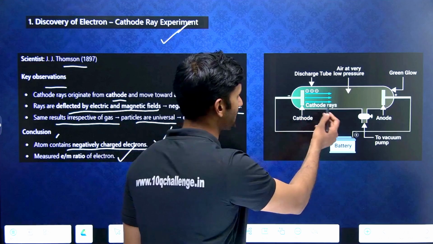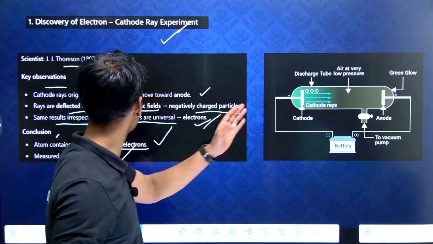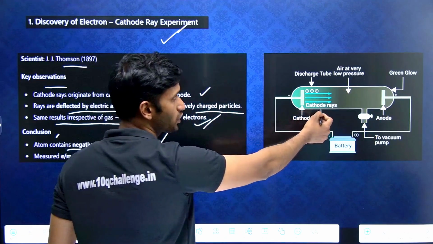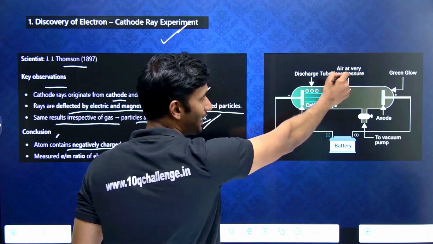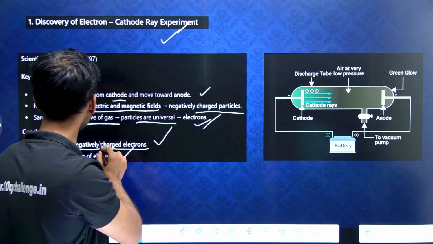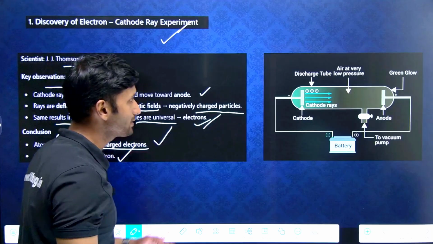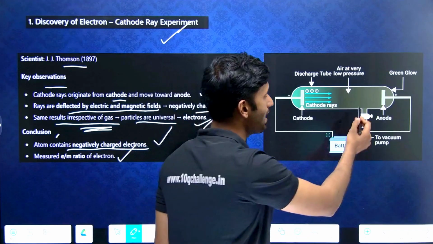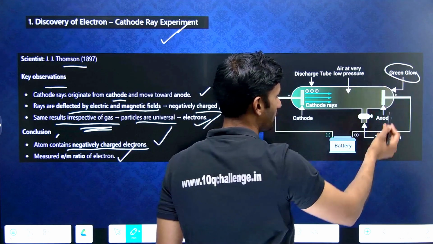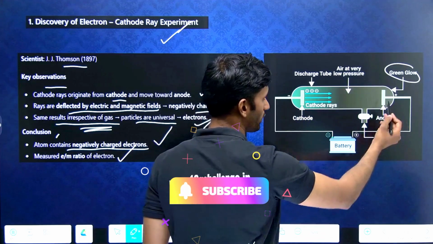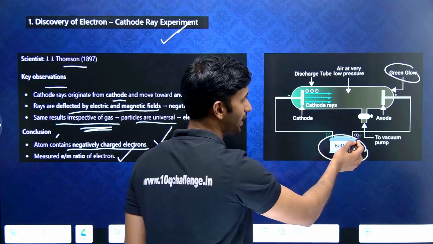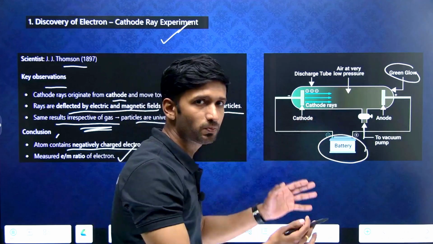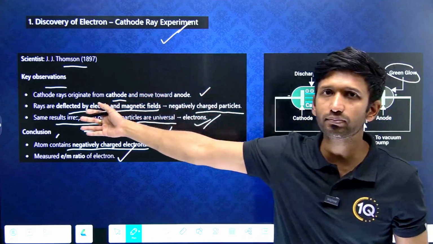What happened? These cathode rays originated from the cathode and moved towards the anode, which we can see in this discharge tube. This is happening, and air is present at very low pressure. Here also we have seen that irrespective of the gas, the particles are universal, so the results are similar, and they are moving, and this is the green glow, right? Cathode and anode are connected by the battery, and here there is the vacuum pump.